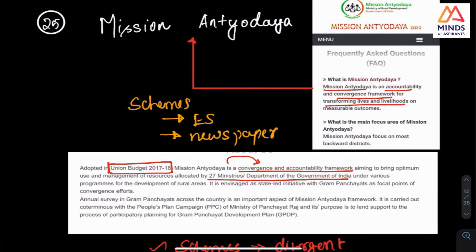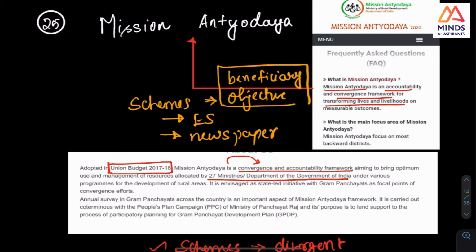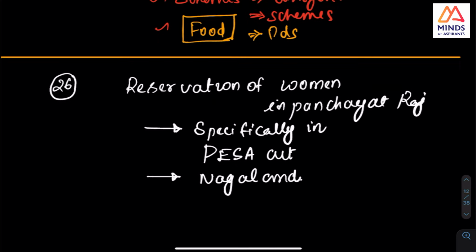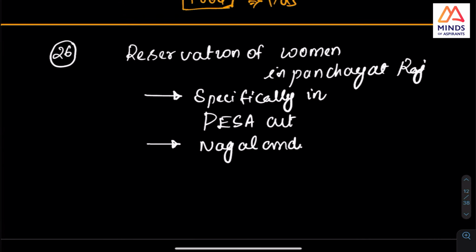In schemes particularly, know the objective of that particular scheme and the beneficiary of that scheme. If you know these two things, it is enough. You have covered the maximum of any particular scheme, and a clear understanding will help you in answering many of the questions that are asked.